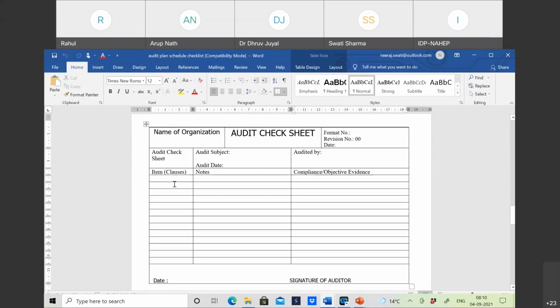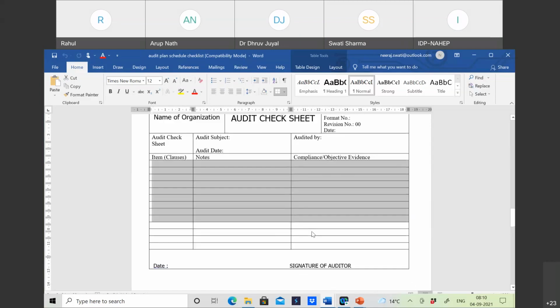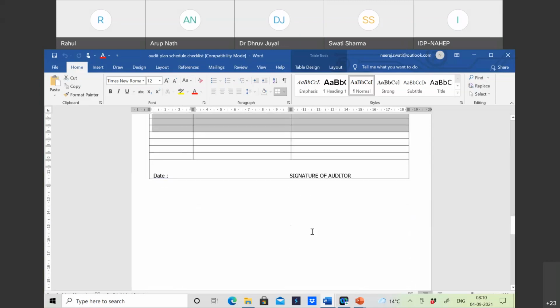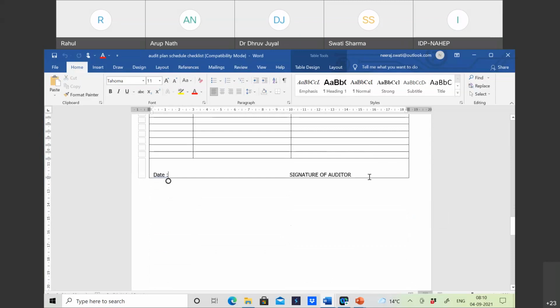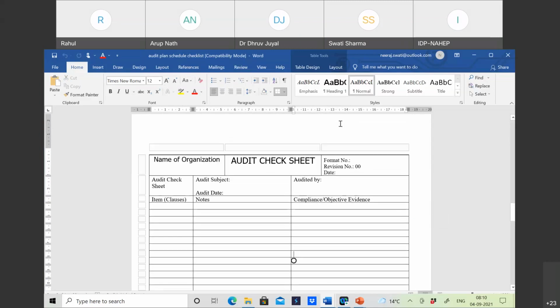And notes of the auditor कि उसने क्या observations की हैं, notes यहाँ पर आएंगे. जो भी observation है उसका audit evidence यहाँ आएगा. Is it compliance or non-compliance, and objective evidence will be here. So this is how they will write a checklist, on-site checklist, date and signature of the auditor. All these must be dated and signed by the person who is filling them. So this will be signed by auditor. So this is how audit check sheet looks like.